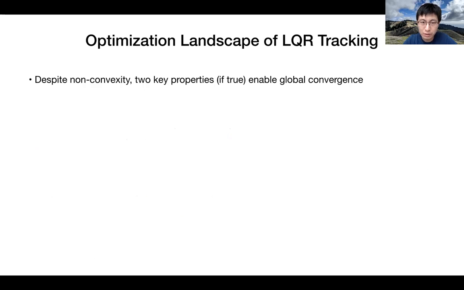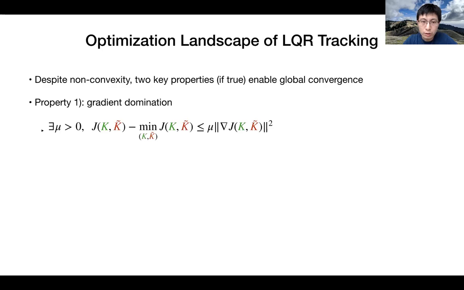Despite this non-convexity, two key properties, if true, enable global convergence. The first is gradient domination, which is an upper bound on the optimality gap of a policy K tilde by the squared norm of its gradient.